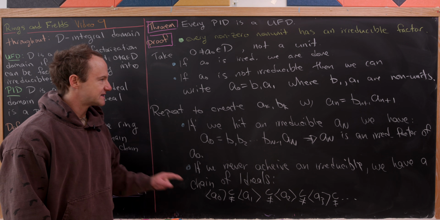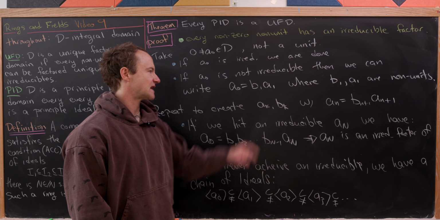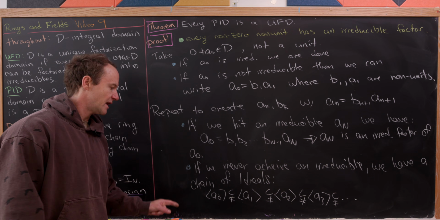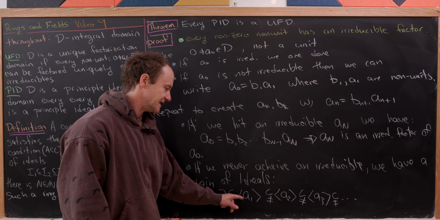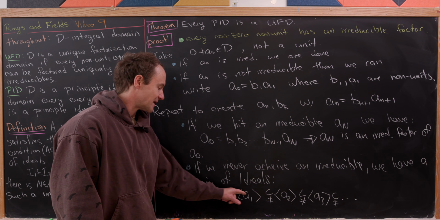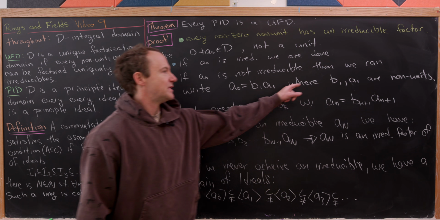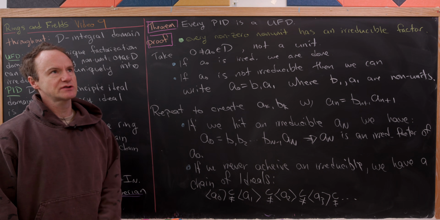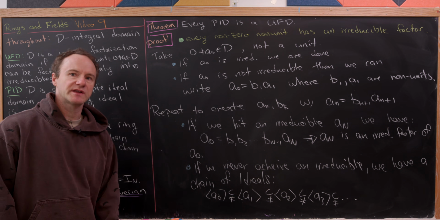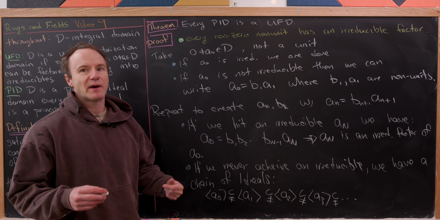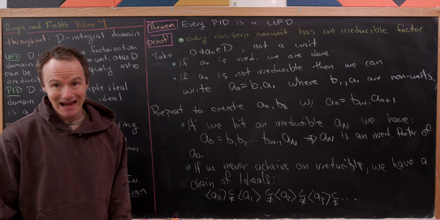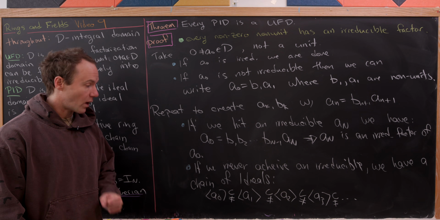So let's just briefly see that we have A naught is equal to B1 times A1, but that means that A naught is in the ideal generated by A1, but that means the ideal generated by A naught is a sub-ideal of the ideal generated by A1. Then we know that it's a proper sub-ideal because B1 is a non-unit. Let's recall that previously we proved that principal ideals were equal if and only if they were generated by associates. So this is saying that these are not associates, so that means we have a strict containment and not equality.